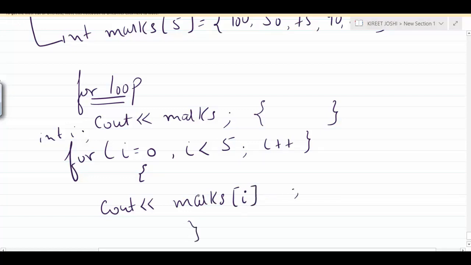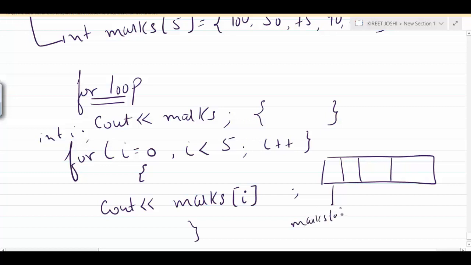Now what it will do is take i as an index value. So marks of 0. If i is 0, it will take marks of 0. The pointer will go to that particular block that denotes marks of 0, and it will print marks of 0. Similarly, marks of 1, marks of 2, marks of 3, and marks of 4. This is marks of 0, this is marks of 1, and so on, and this is marks of 4.